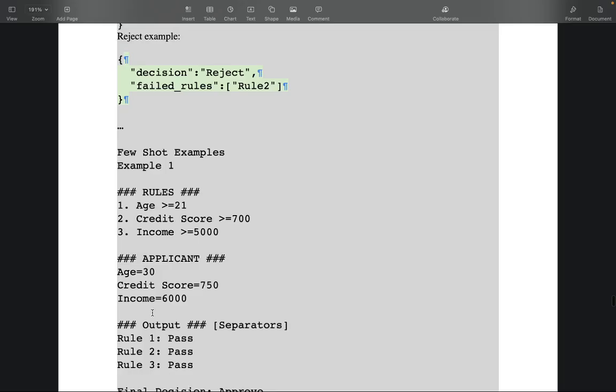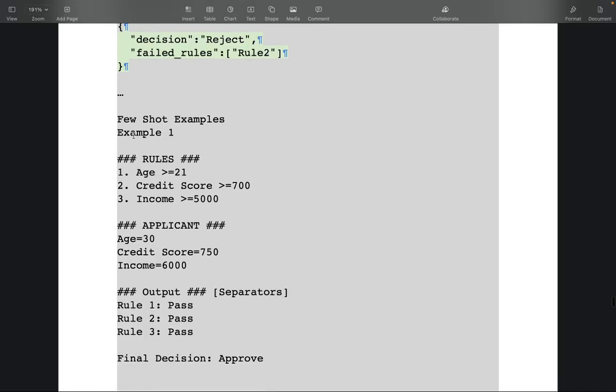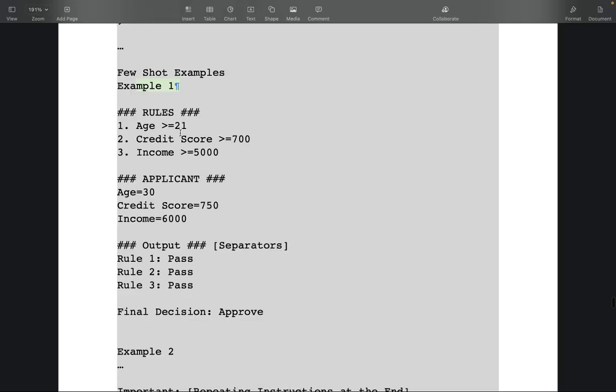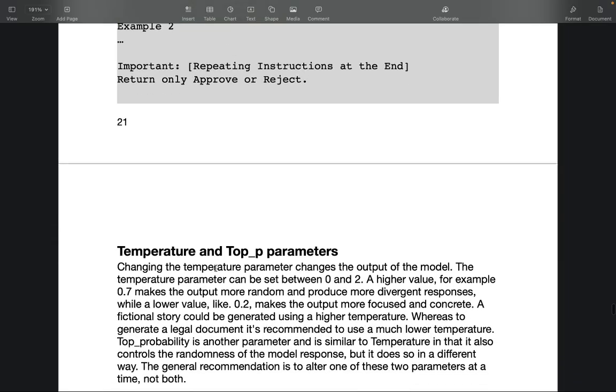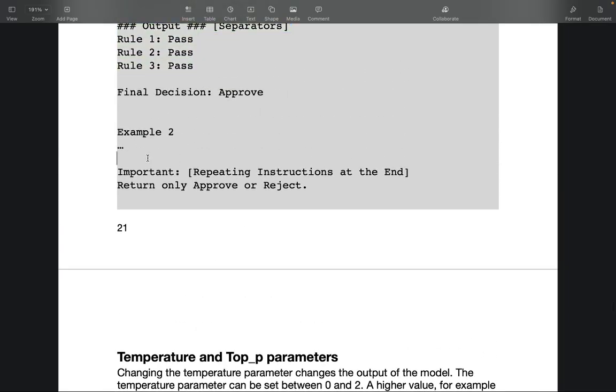And then you're giving few-shot examples, like example 1: this section is related to rules, this is the applicant, this is the output. So you're using separators here. And example 2 you're giving, and so on, as I have already explained above, how to give different kinds of examples in different JSON formats.